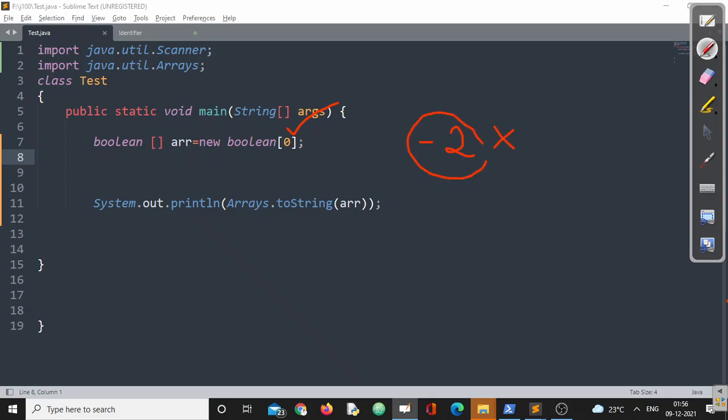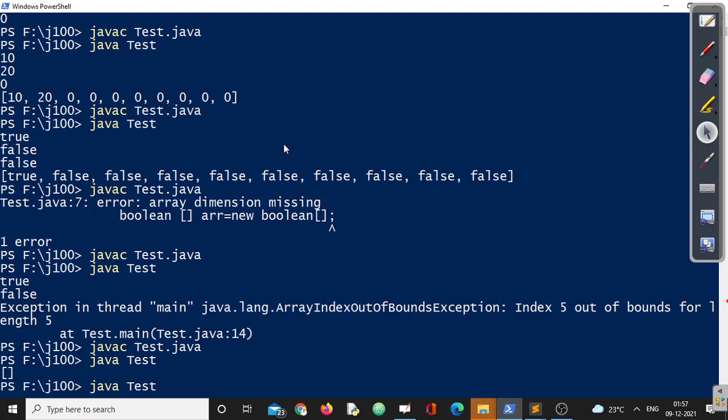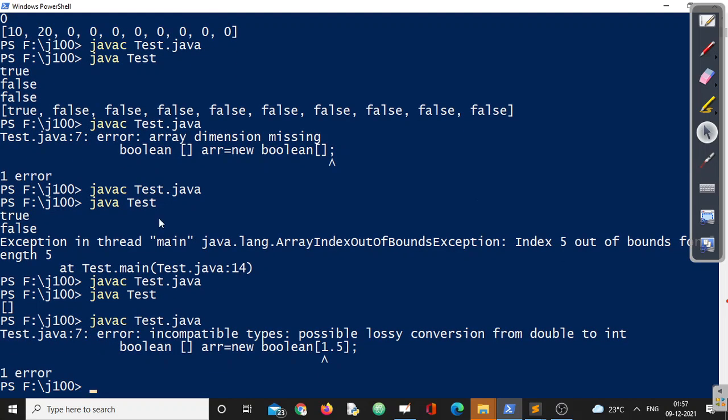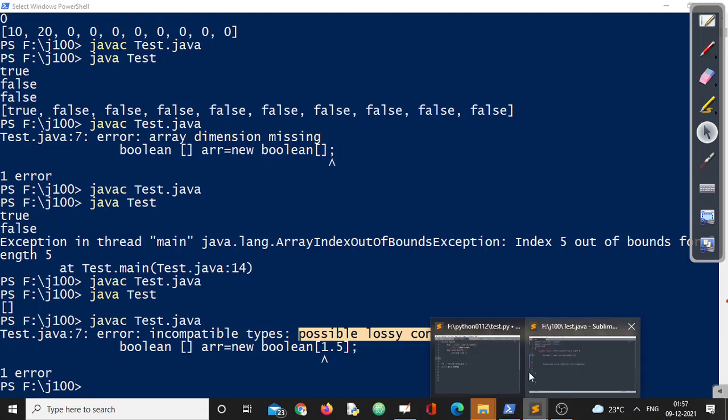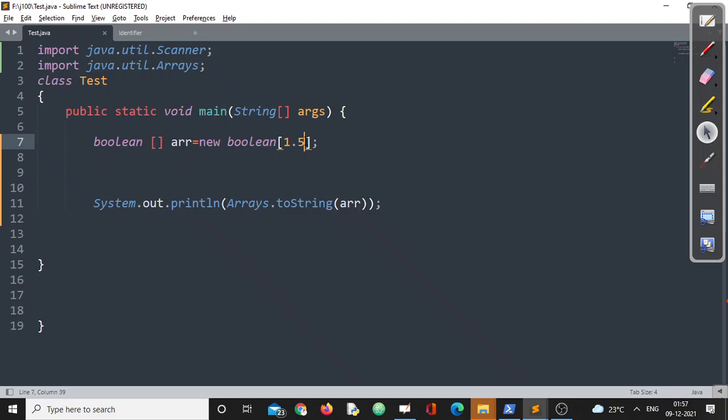But for this one, the error will be raised not at compile time, but at run time. The compiler only requires that it should be an integer. In case by mistake I write 1.5, then the error will come from the compiler, not from runtime. Now your compiler says possibly lossy conversion from double to int. So for the compiler, make sure you understand this point: it should be an integer value. It doesn't matter if it is 0, 2, or -1. For everything else, it is fine for the compiler.